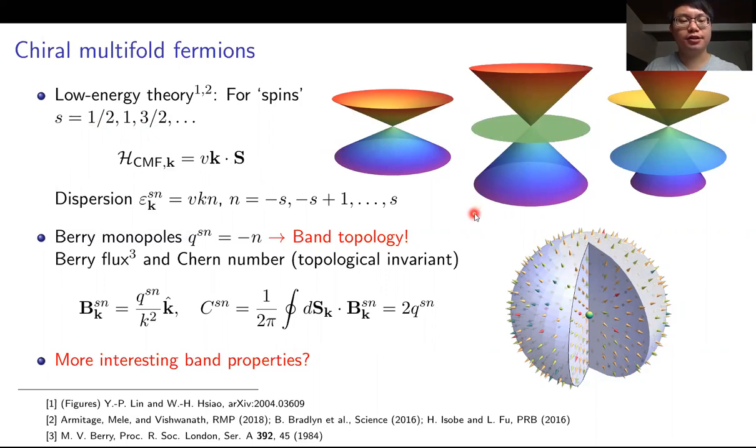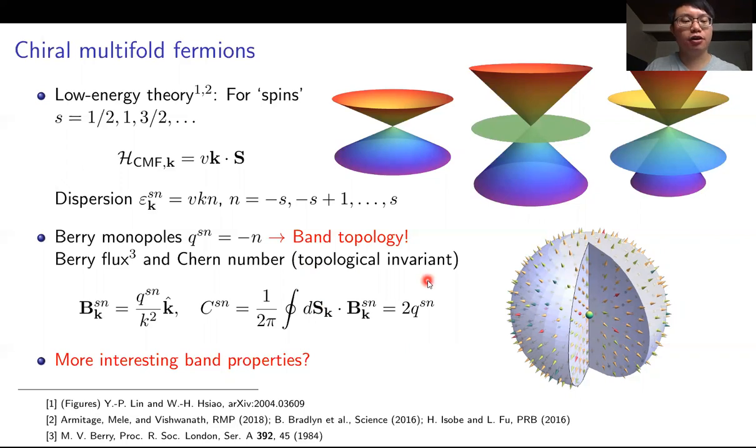An important thing here is that the bands could carry non-trivial topology. That is, if we look at a single band in a system, there could be a Berry monopole charge at the band crossing, and the monopole could give rise to the Berry flux, which comes out from the monopole. And if we do a surface integration around the monopole, we could get the integer Chern number, which is twice the monopole charge. We note that the integer Chern number is independent of the surface integration, and it is called a topological invariant accordingly.